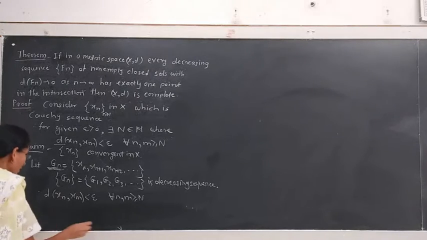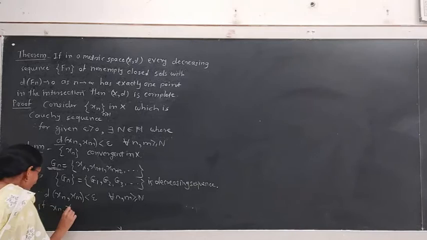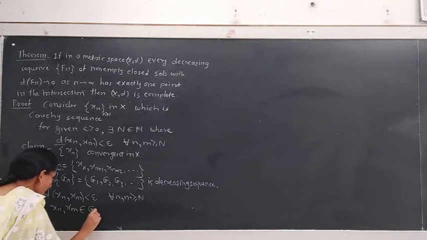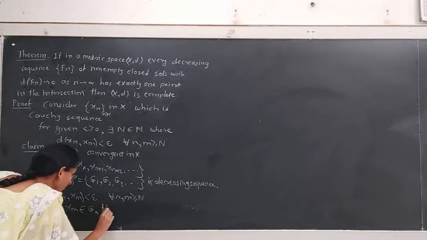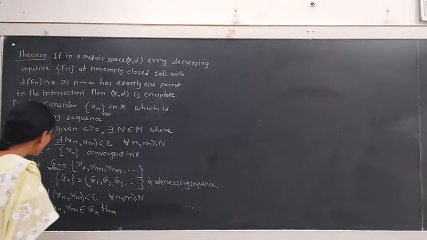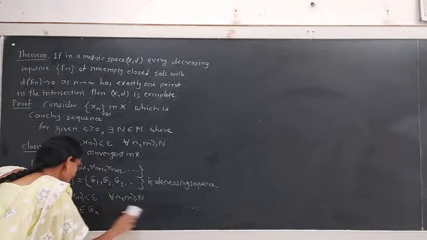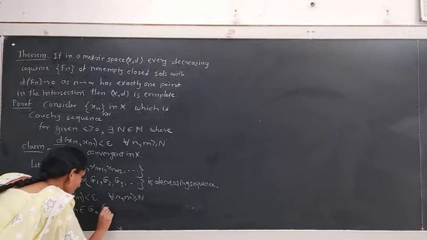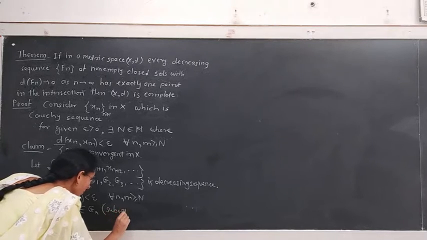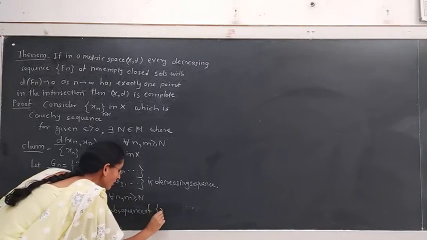And if xn and xm belong to Gn, then Gn is a subsequence of the points of the sequence xn.